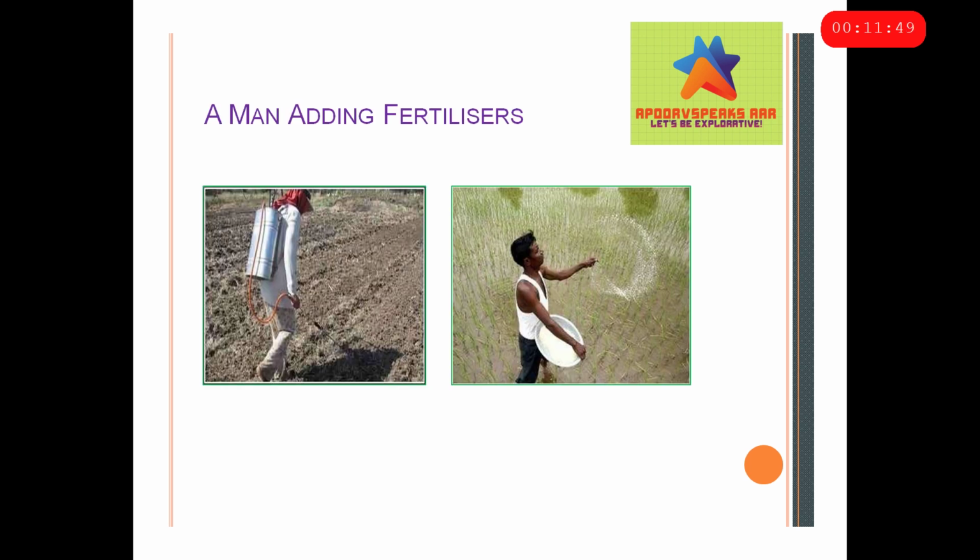So now we have a man adding fertilizers, as you can see, to crops. This looks like wheat or something, and these have not even grown properly. So you can see how this man is carrying a little cylinder and he has a pipe and he is successfully giving the crop some fertilizers.